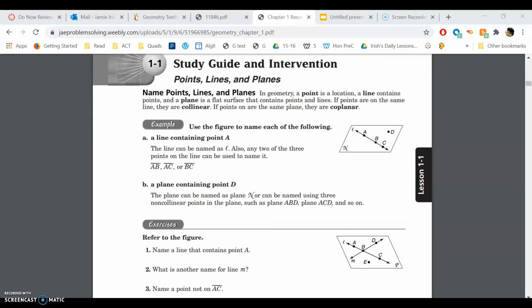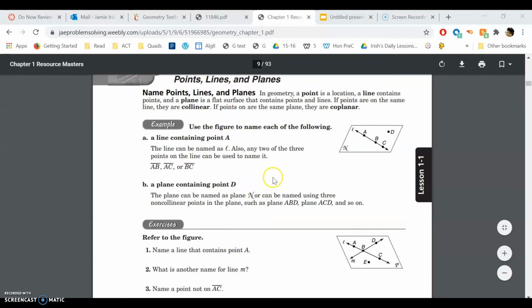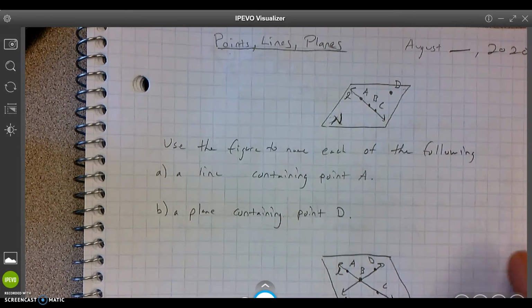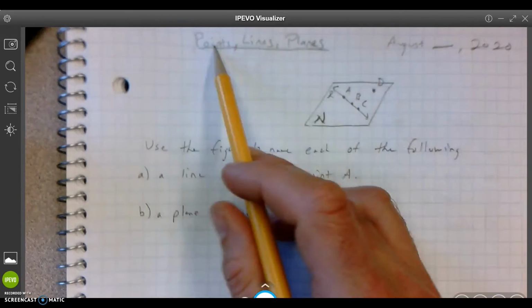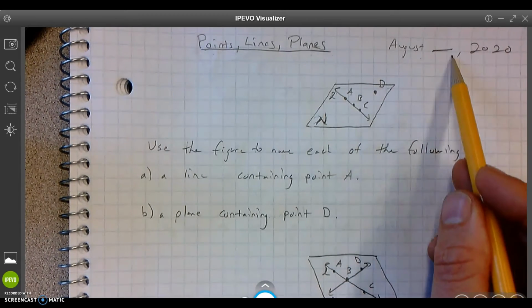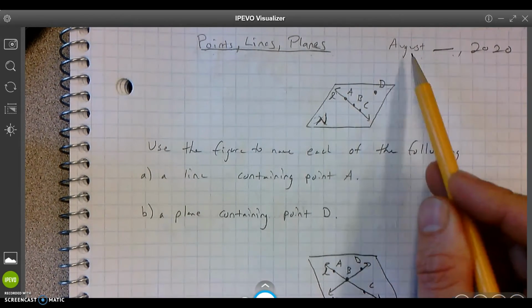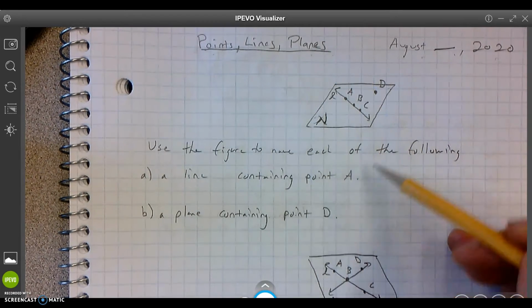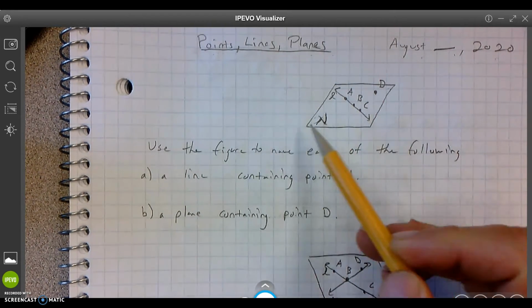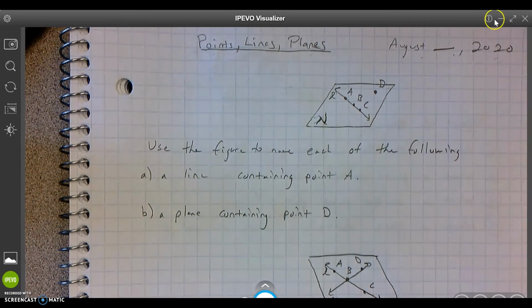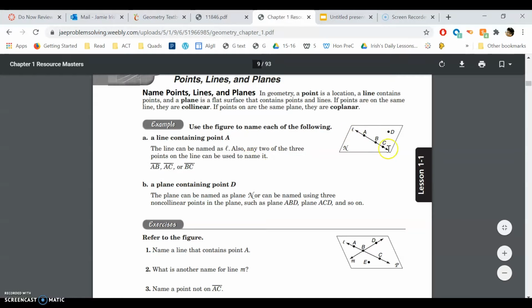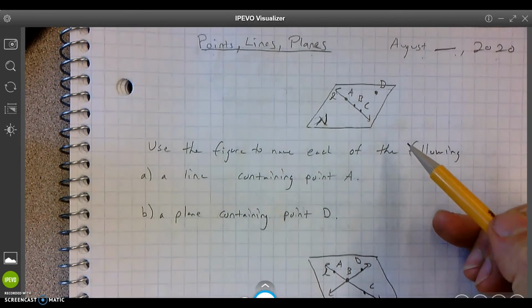All right, here is points, lines, and planes. This is where we're going to go over points, lines, and planes. So you have a sheet that's attached, and then we're going to take our notes, like this. So here are our notes: points, lines, planes. You have a title on the top, and then you have a date, August 2020. So what are we going to do? We're going to copy this down and then copy the questions down from our sheet right here. Pause the video if you have to copy stuff. Or you can just pause the video right here and copy it.